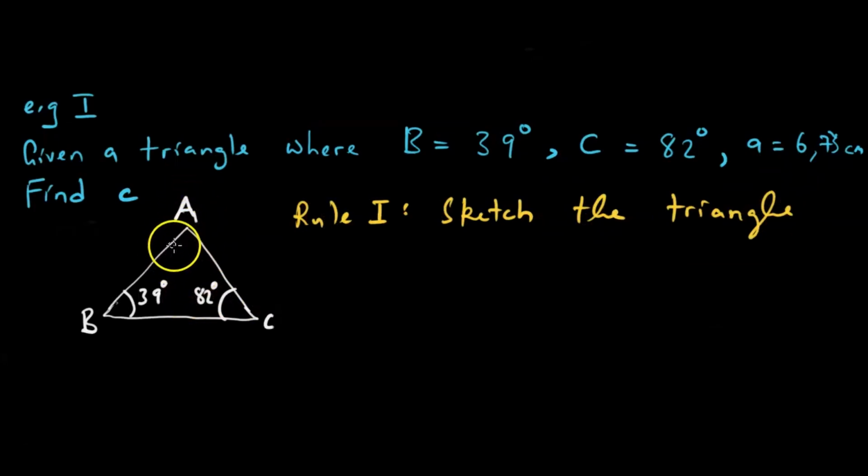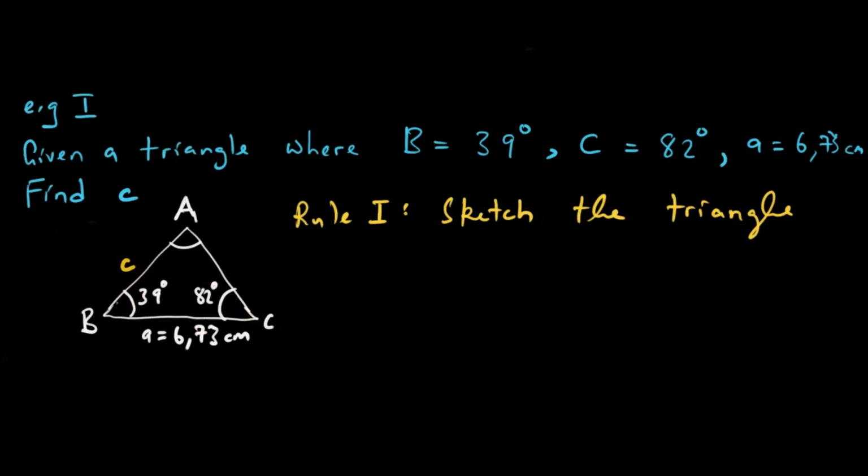Were we told what A is? We were not told the angle. We are just told the side, small letter a is equal to 6.73 centimeters. Our question is to find C. So where is C? C is here, the opposite of this interior angle.